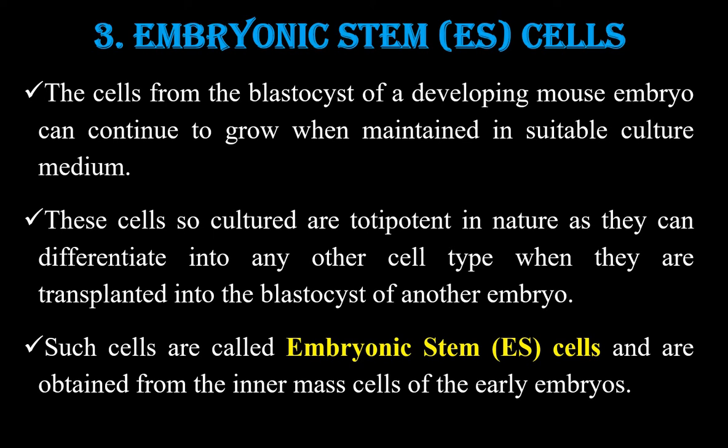These cells, so cultured, are totipotent in nature, meaning they can differentiate into any other cell type when transplanted into the blastocyst of another embryo. Such cells are called embryonic stem cells, and these cells are obtained from the inner cell mass of the early embryo.